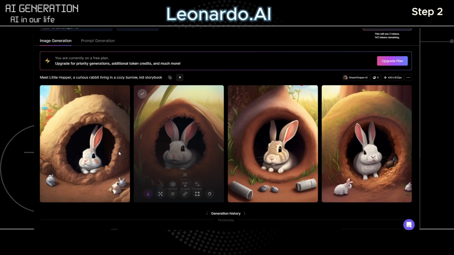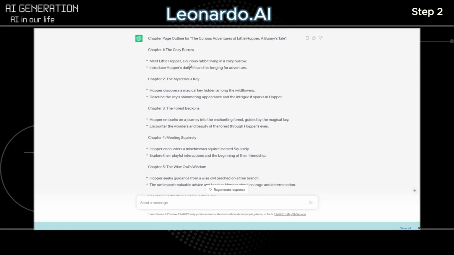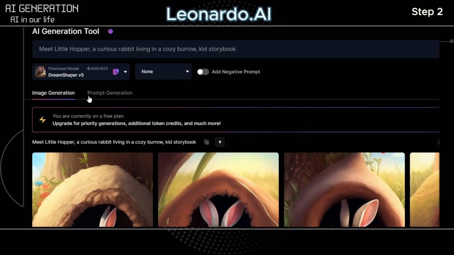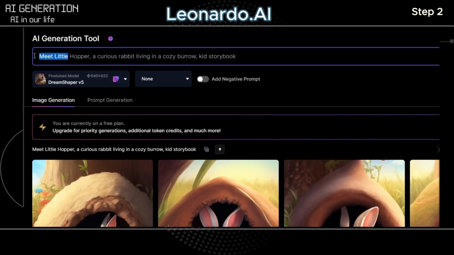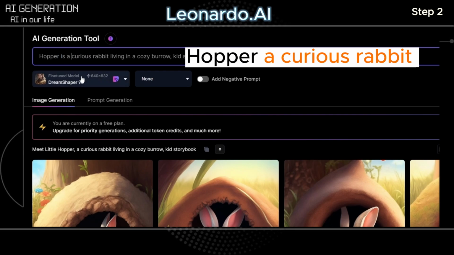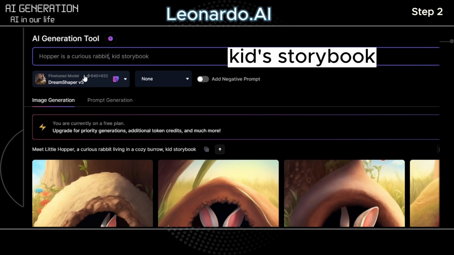Now I will show you a simple trick to say you want to create a new image with the same character as your first image. If the character in your storybook doesn't have a name, create one for them. My character already has a name, Hopper. After that, you will want to write what your character is, how old he is, what color, and so on. So, to specify what my character is, I will make it clear that he is a curious rabbit at the beginning of each of my prompts. Don't forget kid's storybook at the end of each prompt.